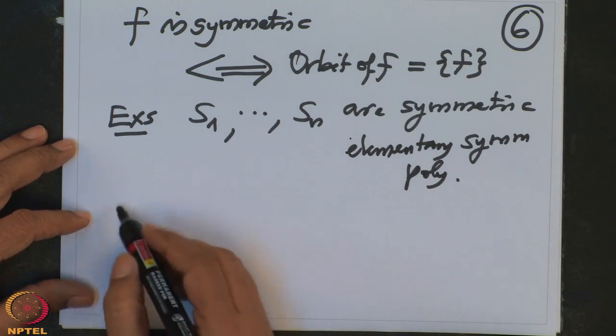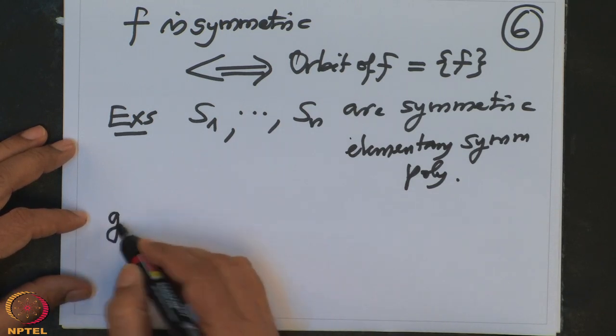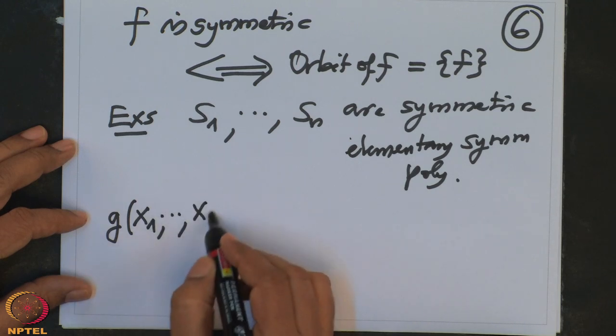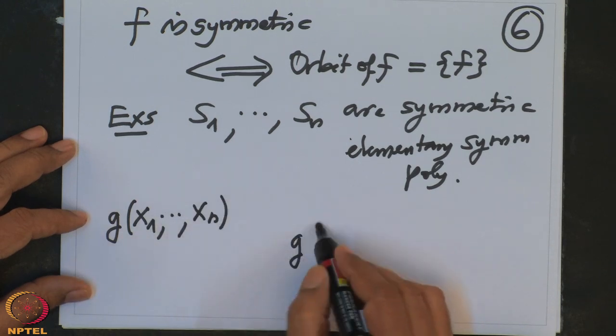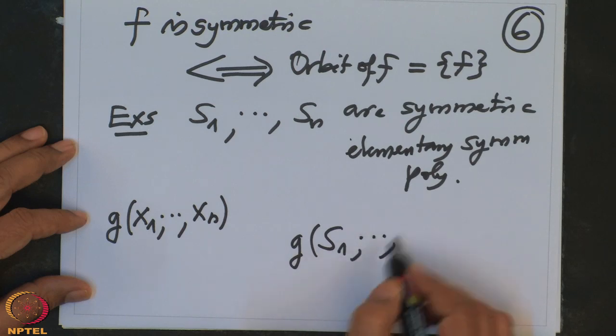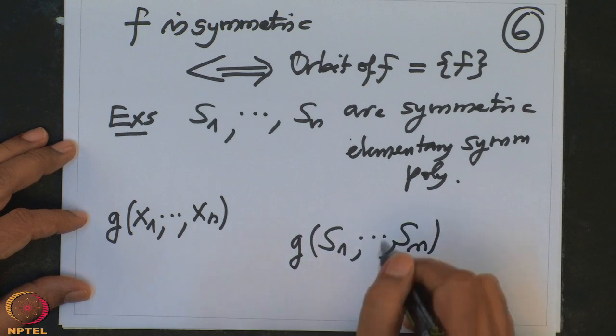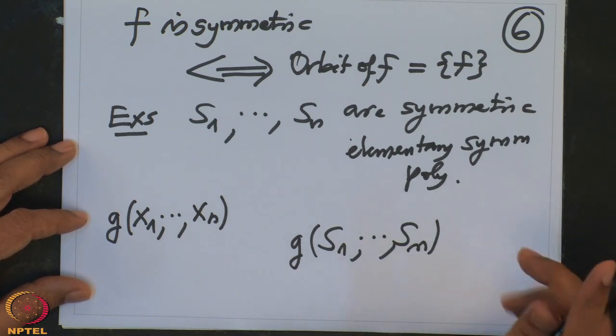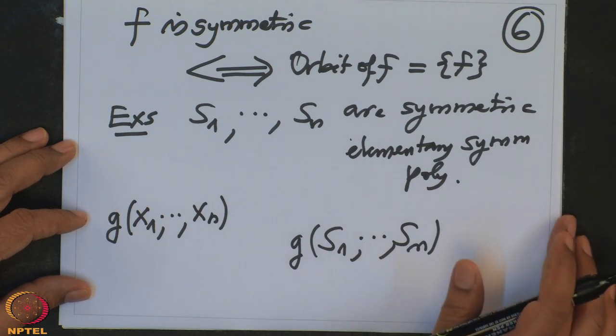So, you take any polynomial g in n variables, and you take g of S1 to Sn. This is symmetric, and precisely these are symmetric. That is why that theorem is very fundamental, and it will have lots of consequences.